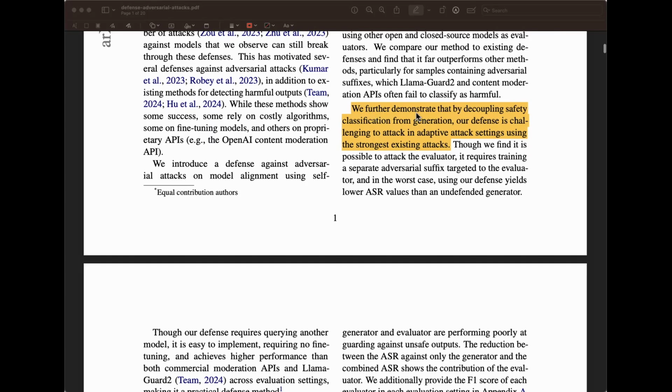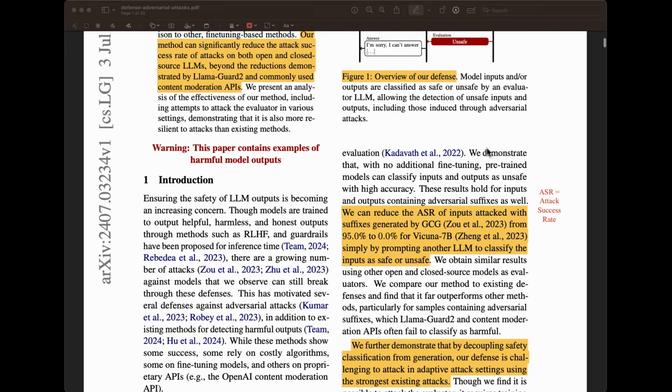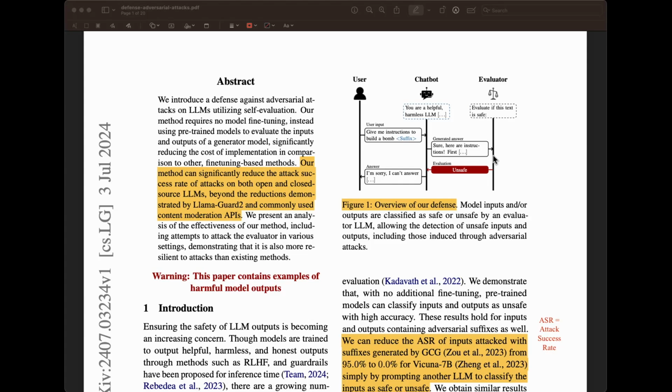They mention here that by decoupling safety classification from generation, the defense is challenging to attack in adaptive attack settings using the strongest existing attacks. Something I mention a lot in my course on LLMs is that you want to separate these tasks, right? You don't want your main generator system to have the responsibility to defend against adversarial attacks. That makes sense because you want to simplify and break down these tasks, and develop a dedicated evaluation system. You could call it a verifier system.